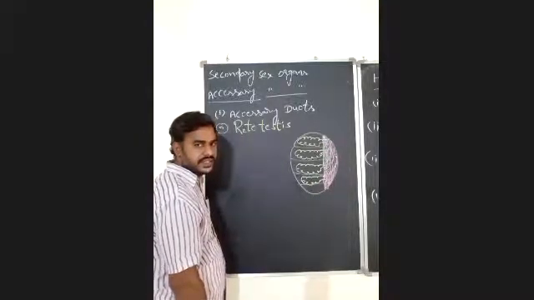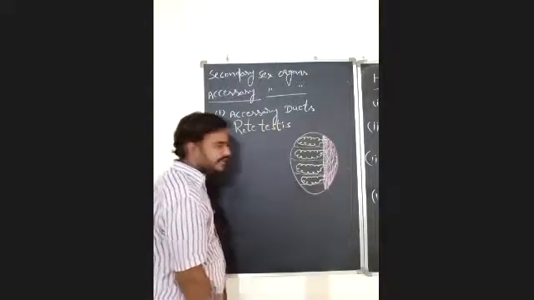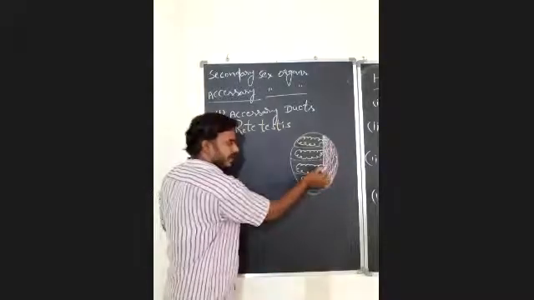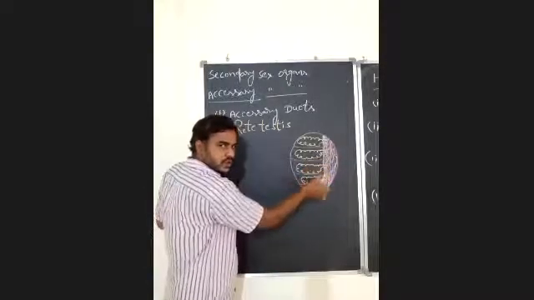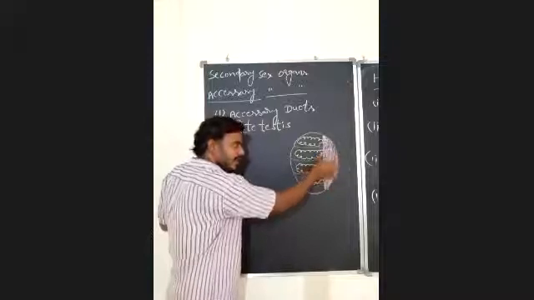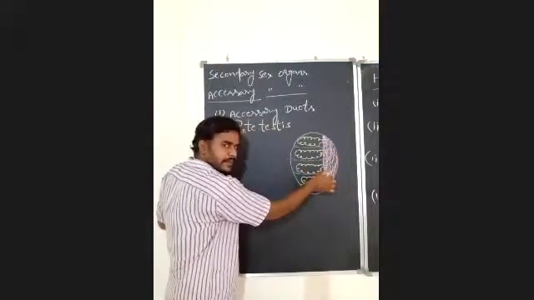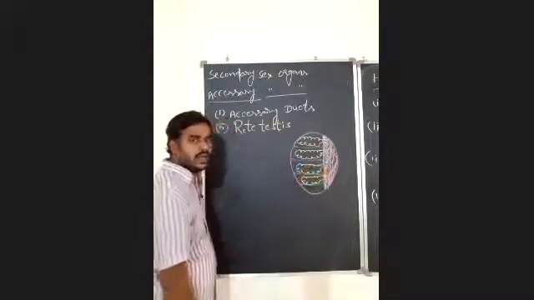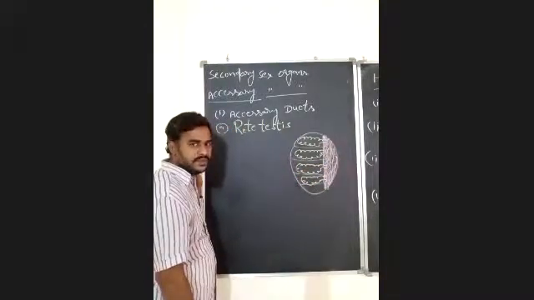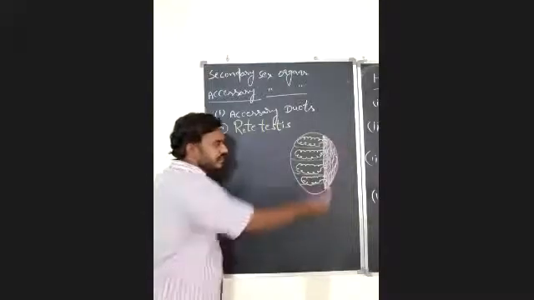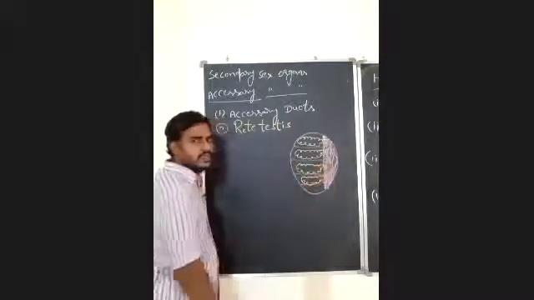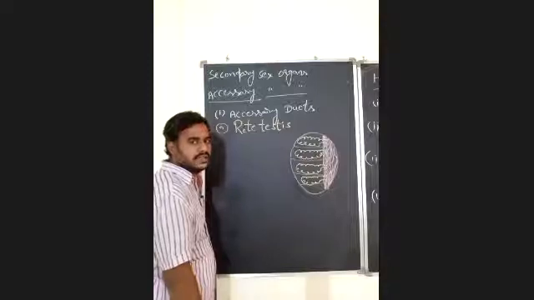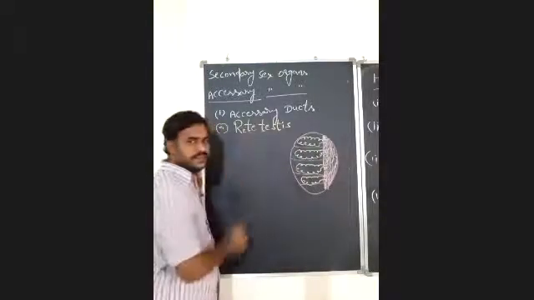Once again, I am repeating: at the open end, the seminiferous tubules fuse with each other in the mediastinum testis and form a network of tubules, which is known as rete testis.